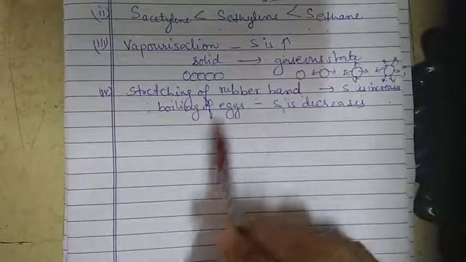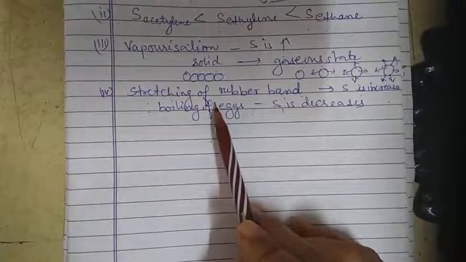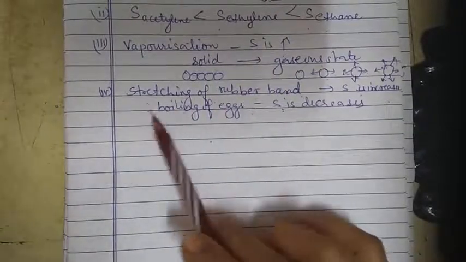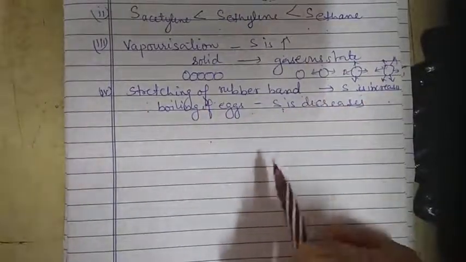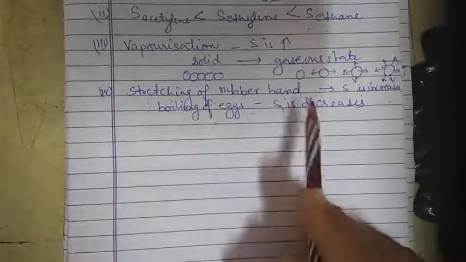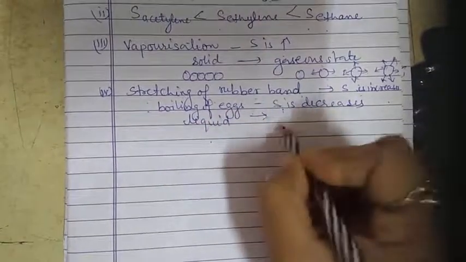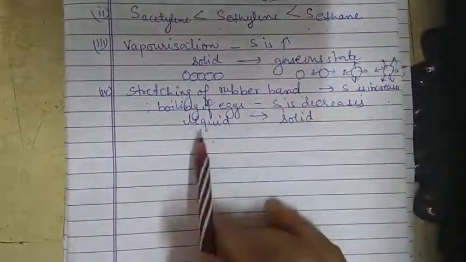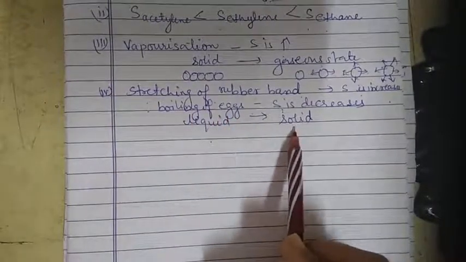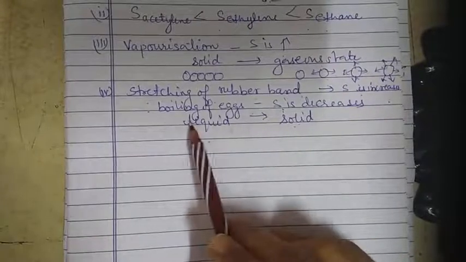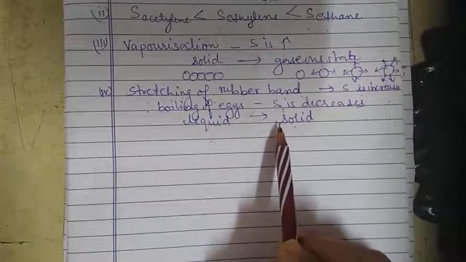Why does the entropy decrease? Because inside the egg the liquid is present, meaning it is in the liquid state, and when you boil the egg, the protein present inside the egg coagulates and is converted into a solid mass. So it is in the liquid state, and after boiling it is converted into the solid state. Definitely the entropy of the liquid state is higher in comparison to the entropy of the solid state. So in the case of boiling of the egg, the entropy decreases.